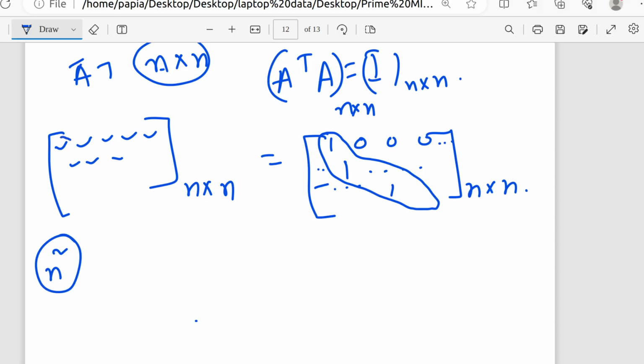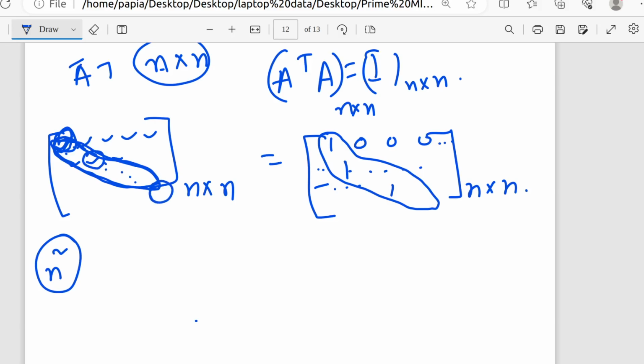You can see in that n by n matrix there will be n number of diagonal terms, right? Because in the 2 by 2 matrix there were 2 diagonal terms, so similarly in an n by n matrix n diagonal terms should be there. Each diagonal term should have an equation where something is equal to 1, similarly up to n.